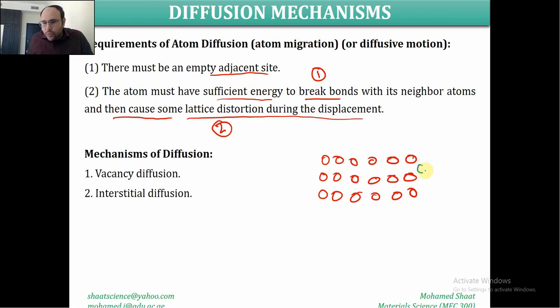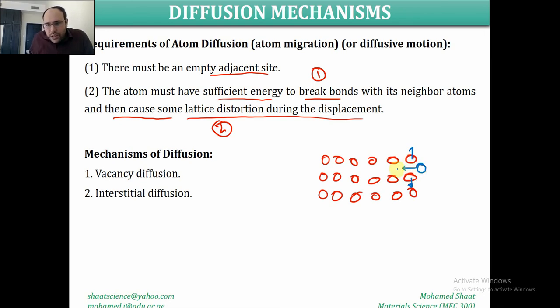For this atom to diffuse, the space between these two atoms in these planes is not big enough to allow for easy diffusion. So when this atom tries to diffuse, it is going to push this atom to this side, in this direction. This will result in a lattice distortion, as we discussed in chapter 4, imperfections in crystals. And it's going to keep moving. So at this instant of time, a lattice distortion takes place at these two atoms.